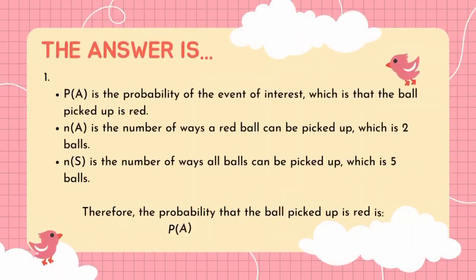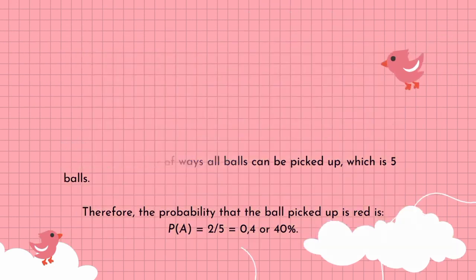The answer from number 1 is: P(A) is the probability of the event of interest, which is that a ball picked up is red. N(A) is the number of ways a red ball can be picked up, which is 2 balls. And S is the number of ways a ball can be picked up, which is 5 balls. Therefore, the probability of the ball picked up being red is 2/5.